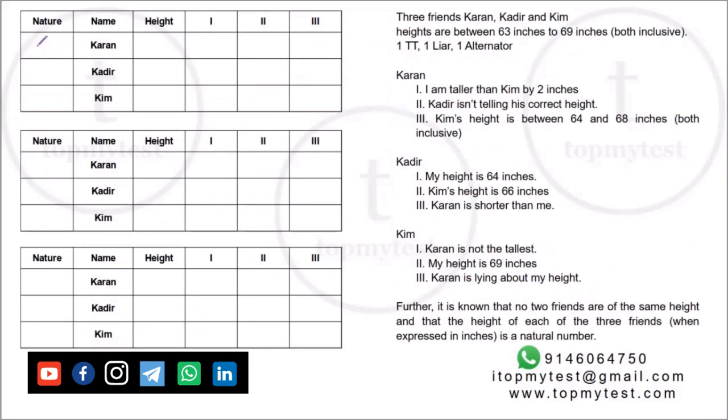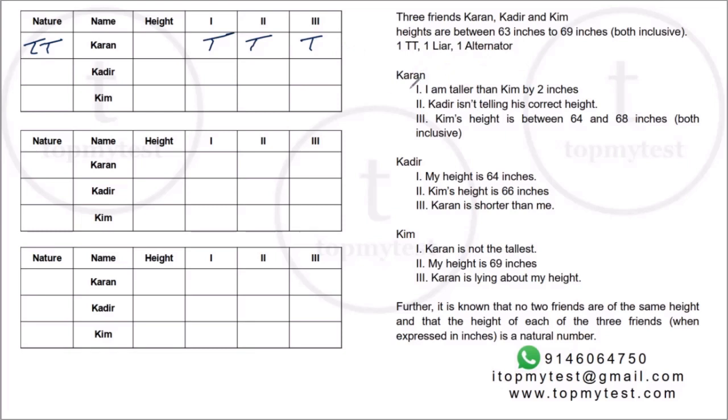Right, so let's assume Karan is a truth teller first. Now, if Karan is a truth teller, all 3 statements will be true. Right, what are his statements? I am taller than Kim by 2 inches. So, okay, we'll come to this later. Kader isn't telling his correct height. So, Kader's first statement is false. Right? And Kim's height is between 64 and 68. So Kim is basically lying. His second statement is a lie.